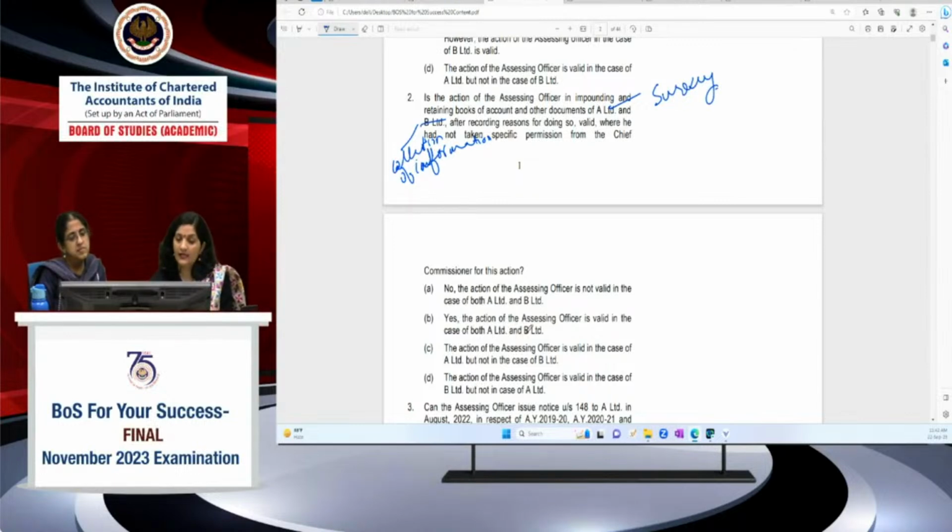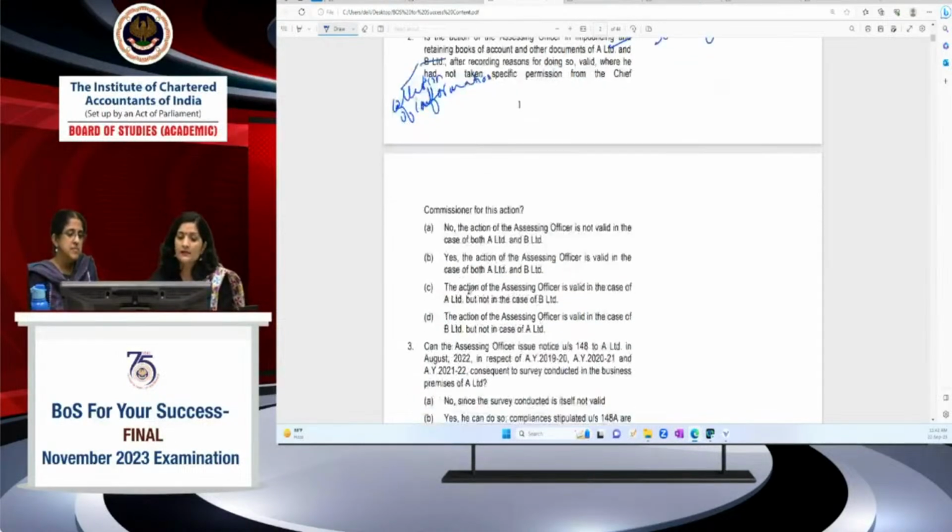In case of both A limited and B limited, no, this cannot be the correct option because he cannot do it in case of B limited. Then C is the action of assessing officer is valid in case of A limited, of course, because he has retained the books for 12 days only and he need not take the permission of higher authorities. While in case of B limited, he cannot. So the action is invalid. So the correct option is C.